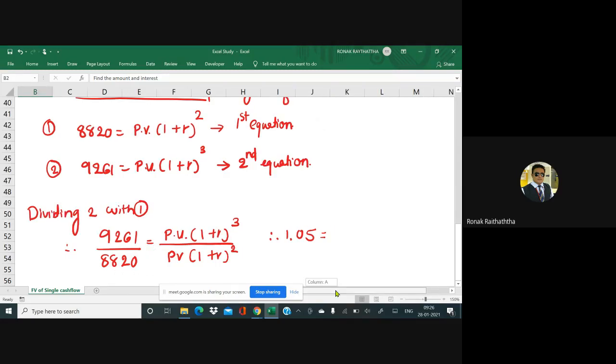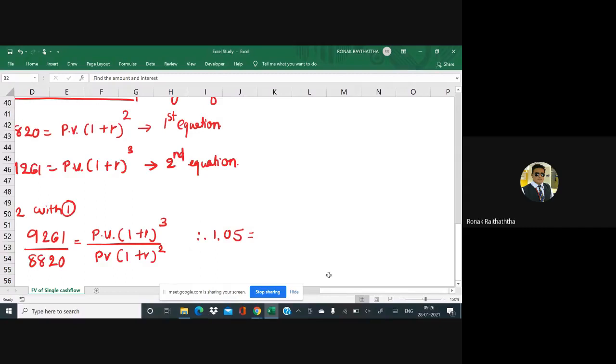So I can write it like this. Just a very basic understanding. I can write it like this as well, no? PV (1 plus R) raised to 1 multiplied by (1 plus R) raised to 1 multiplied by (1 plus R) raised to 1. Yes or no? So it's raised to 3 times.